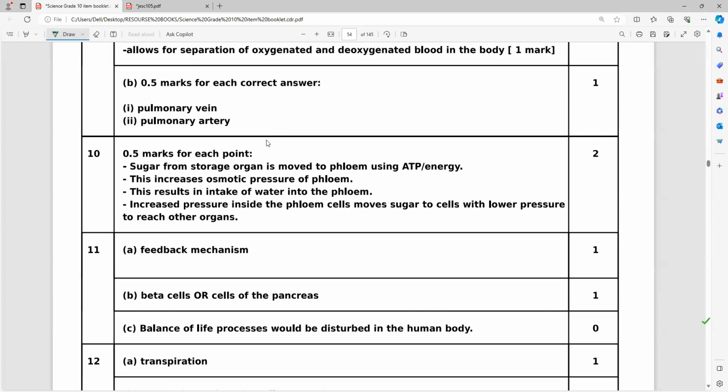You all see that this is a 2 mark question, so 0.5 mark for each point. You remember the points and you have to identify them in the book. First, sugar from the storage organs is moved to phloem using ATP energy. Is this point there or not, Hari? Yes, sir. This increases the osmotic pressure of phloem. Osmotic, I forgot. I told you now: plants osmosis, and humans. What is the name of the process? Humans.